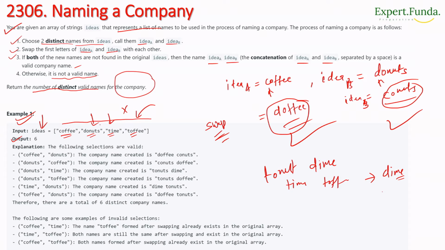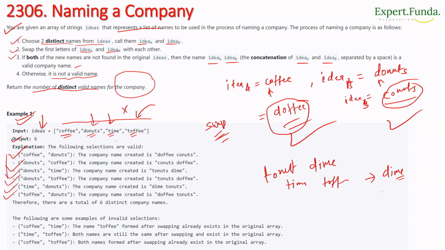If you make all the combinations, as you can see here, we get coffee donut, donut coffee, donut time, donut toffee, time donut, and toffee donut. The total is 6 combinations, and they are unique, valid names.